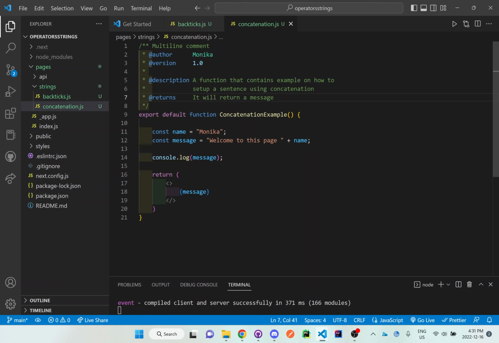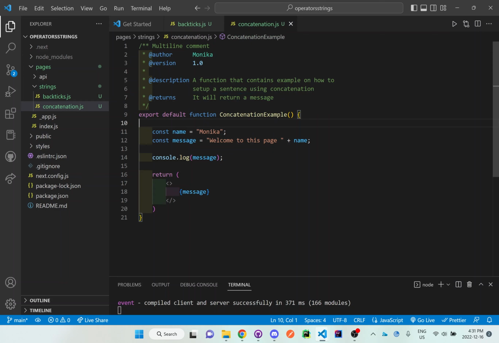So now we can see that it is clearly labeled. You don't have to put this message up here. It's just for you to know that this is a multi-line comment. But you can see that we're seeing who the author is, what version number we're at, any type of description describing this entire function, and what exactly is trying to be returned based on this function.